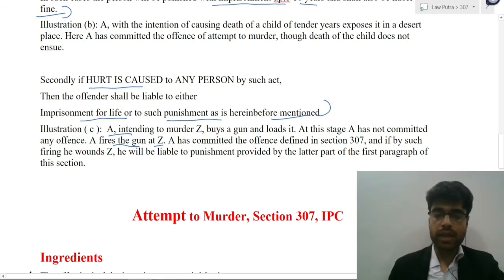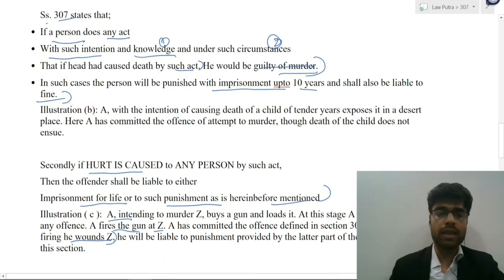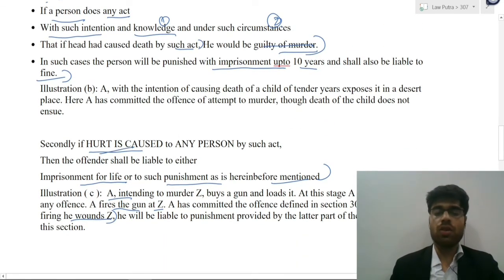But instead of killing the person, he simply wounds Z. So he will be liable for punishment provided by the latter part of the first paragraph of this section, which is basically when hurt is caused.